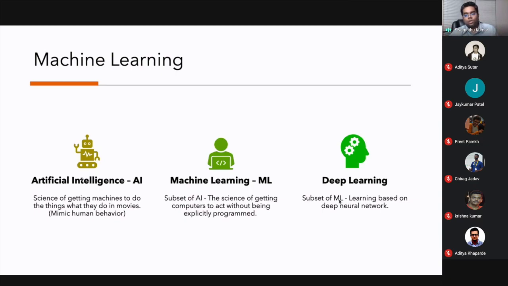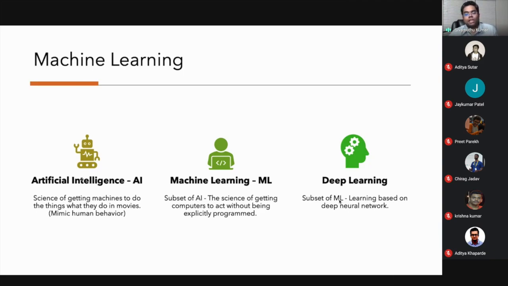And if you go deeper, there is machine learning, which is a subset of artificial intelligence. It's nothing but the science of getting computers to act without being explicitly programmed. What does that mean? In a traditional program, we have an input and we have a program, right? We write a program, give the input, and expect the output.